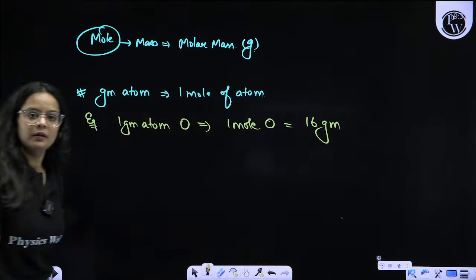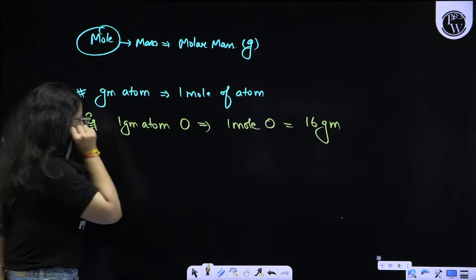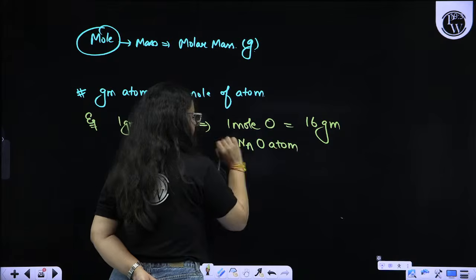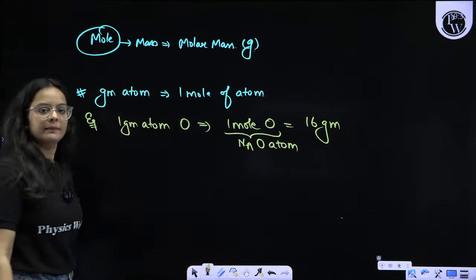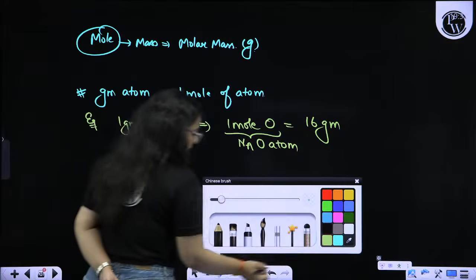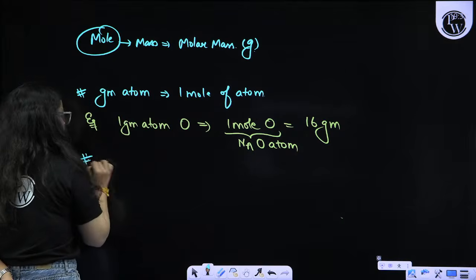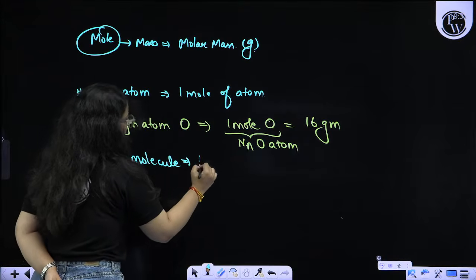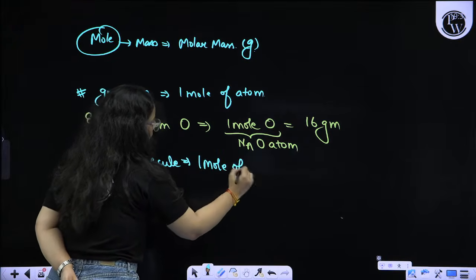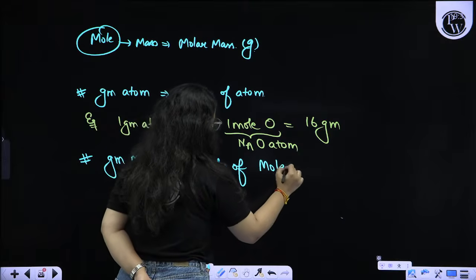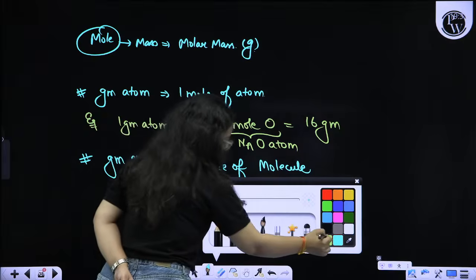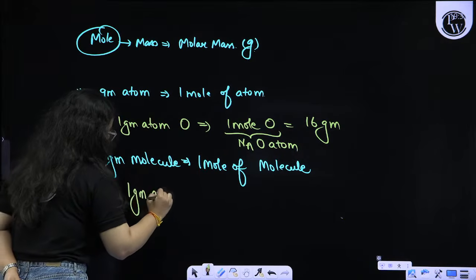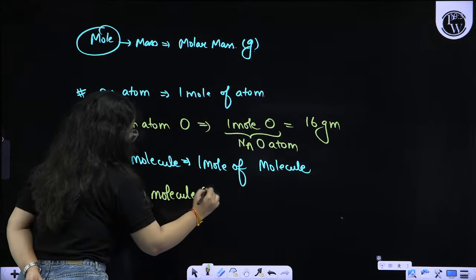Is it clear to you all? That means we are having Na oxygen atoms, 6.022 into 10 raised to the power 23. If I take another term, that is gram molecule. Gram molecule means 1 mole of that molecule. For example, I'm taking 1 gram molecule oxygen.